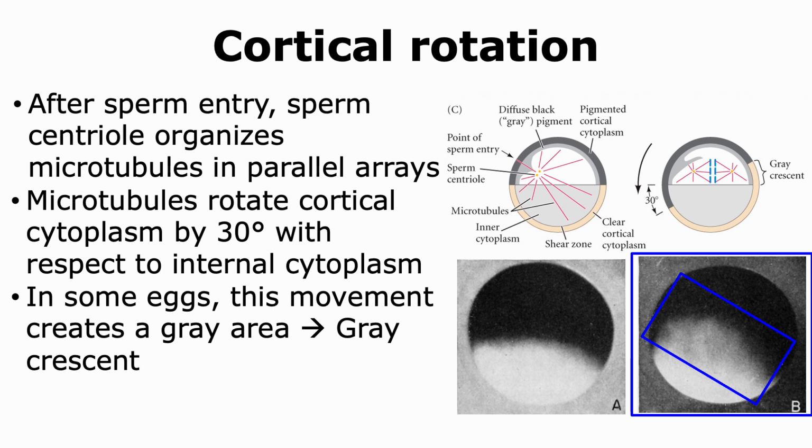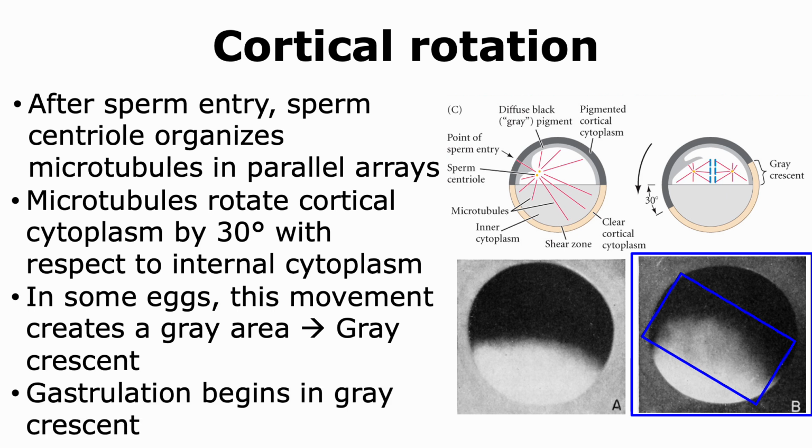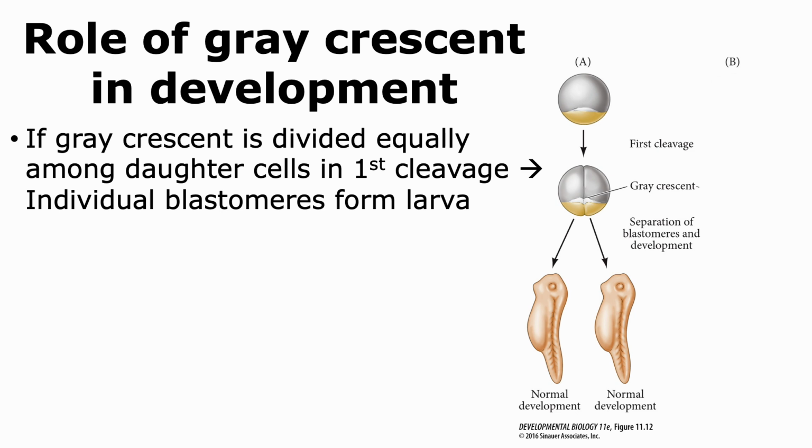The gray crescent is known to play important roles in developmental processes because it has different morphogenetic determinants. It is also now known that gastrulation occurs in the area where the gray crescent is formed. Let us now look at the role of the gray crescent in development and how embryologists determined its importance.